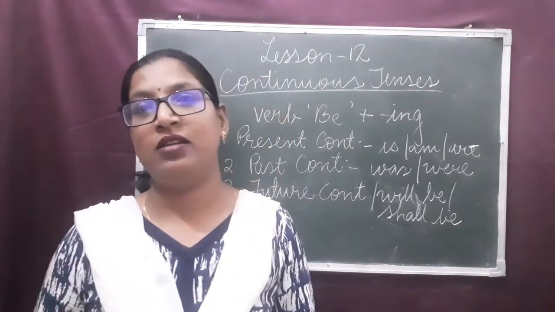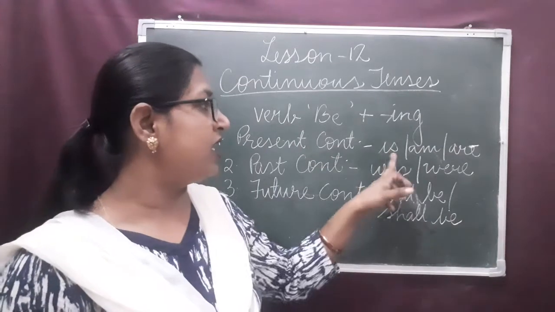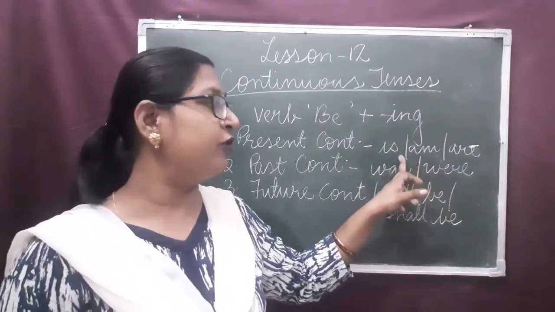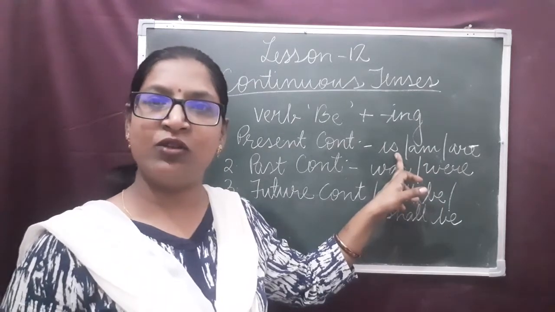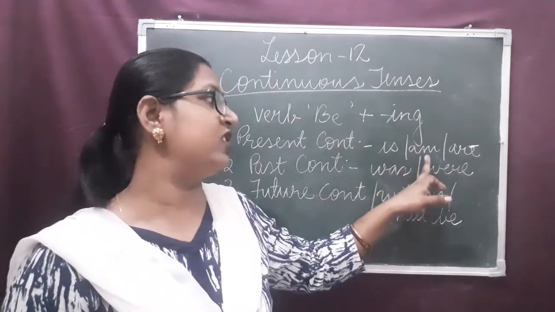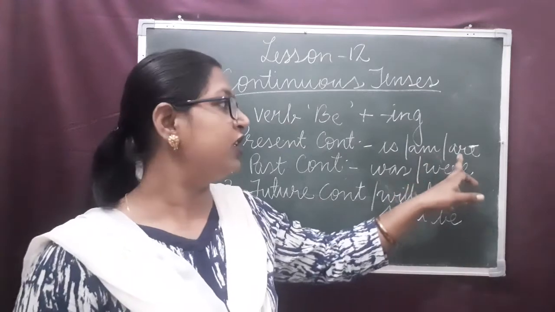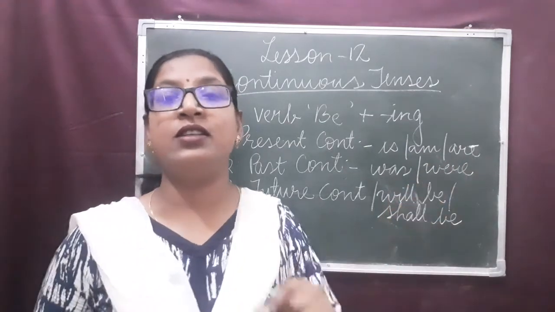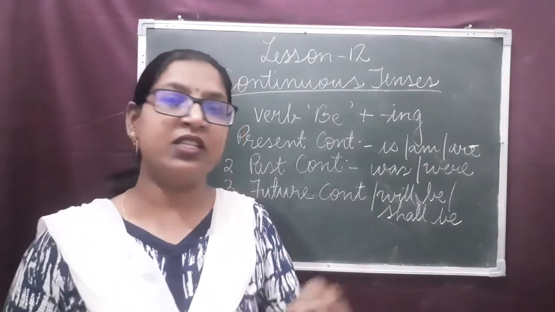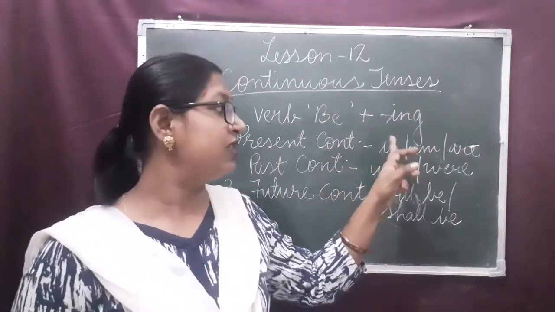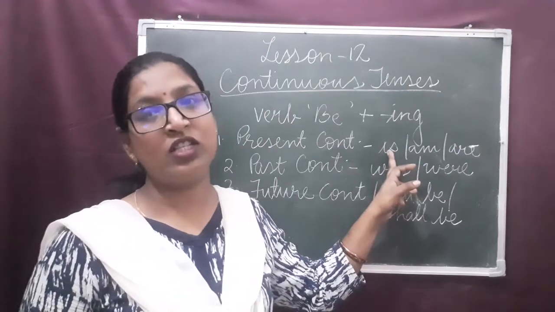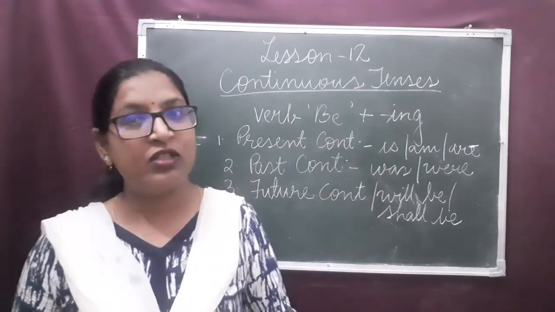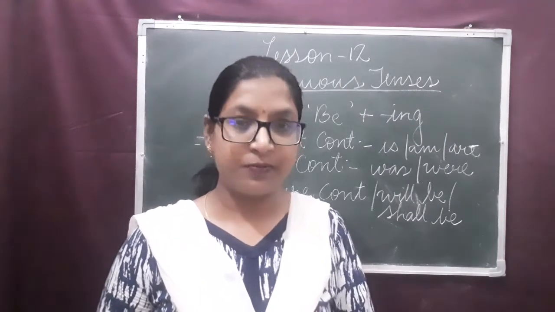Is, am, are we use according to the subject. If the subject is singular, we use is. If the subject is I, we use am. If the subject is plural in number, we use are. He is running right now. It is present continuous tense. He is a singular subject, so is we have used. Running, the ing form we use in continuous tenses.